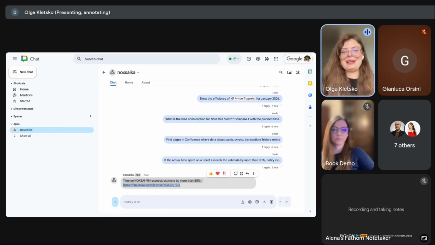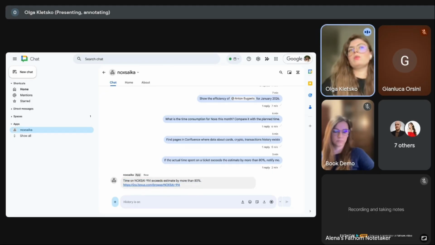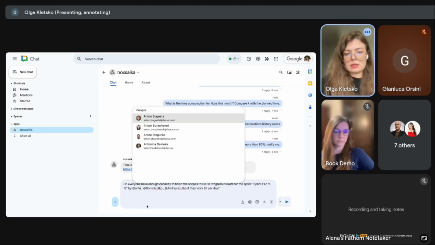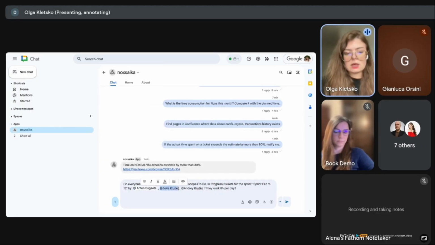Another use case, so I show use case by use case, about analysis, how our team work. If you have capacity to cope with the sprint scope, for example, or if we have a person who is without work for some specific period, we can just ask Noxs.